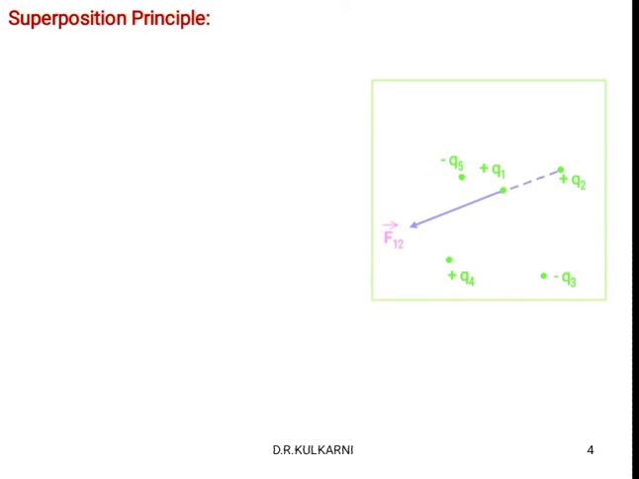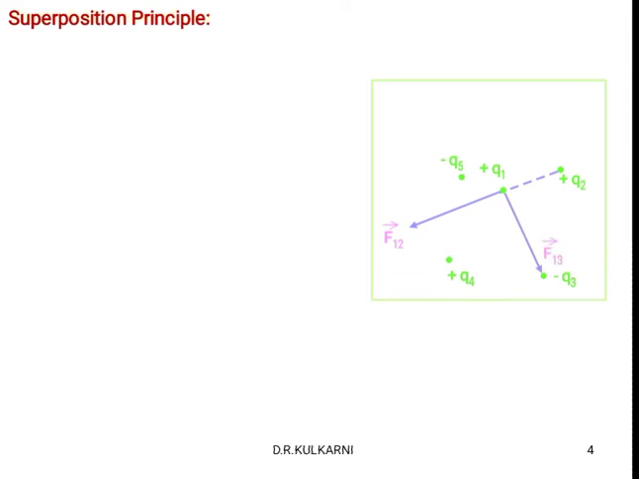Suppose we draw the imaginary line between Q1 and Q2, where is the force? The force is definitely away from Q2. That is the direction of the force, and also the direction of the electric field, because we know that the electric field always moves from the positive terminal to infinity. So that is the reason we have to show the direction of the force in this way.